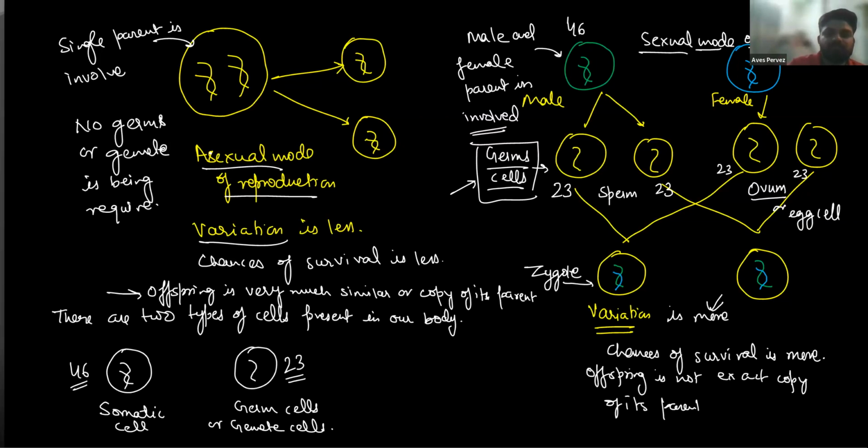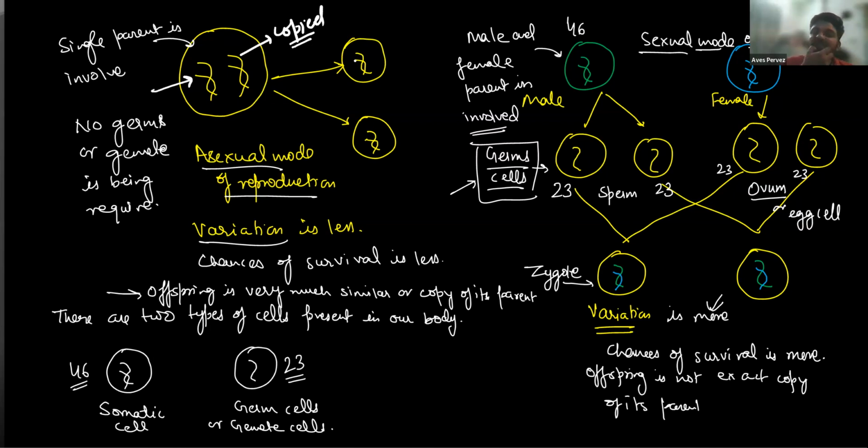Now, let me explain here that whenever a cell is going to divide, it may divide by two processes. One is mitosis, another one is meiosis. Let me explain each and everything. Whenever there is a single parent, for example, this is a parent cell, it has one original DNA. This one is the original DNA, and this one is the copied DNA. First of all, the DNA is copied, and then it divides into two daughter cells.